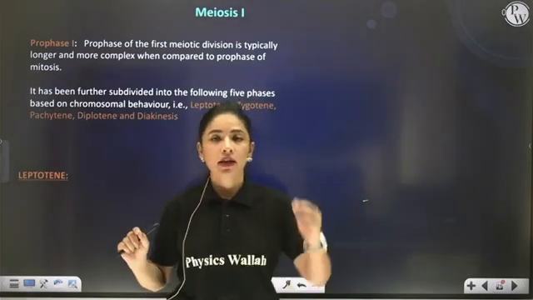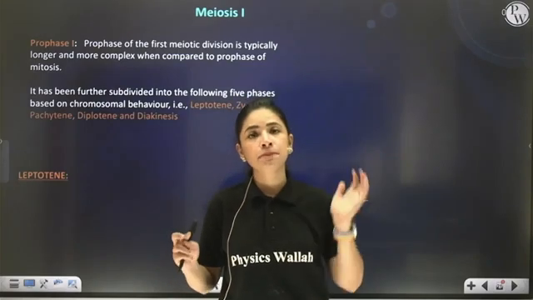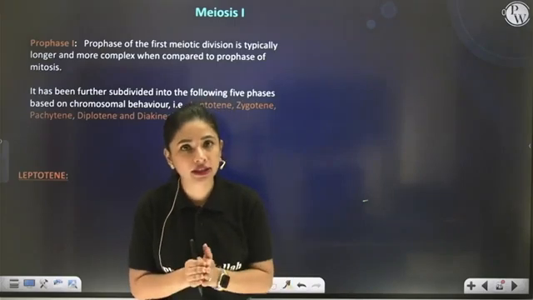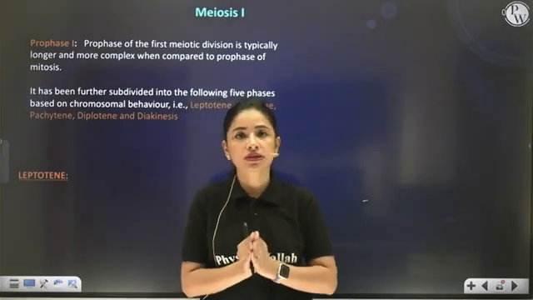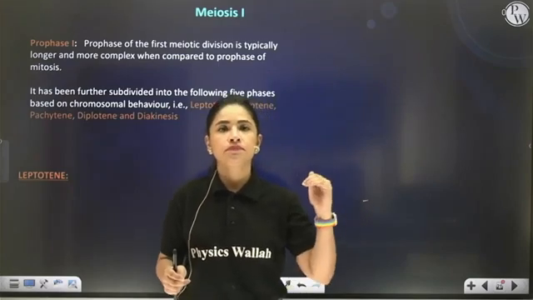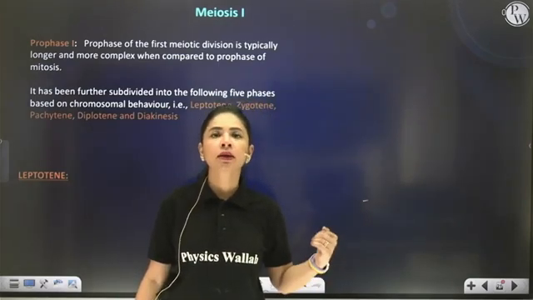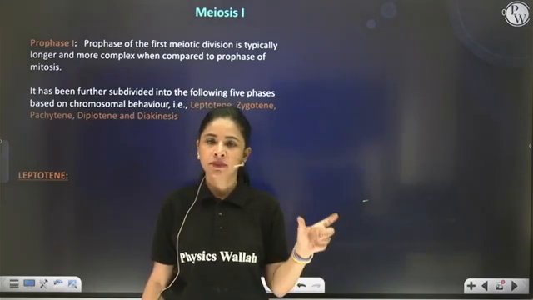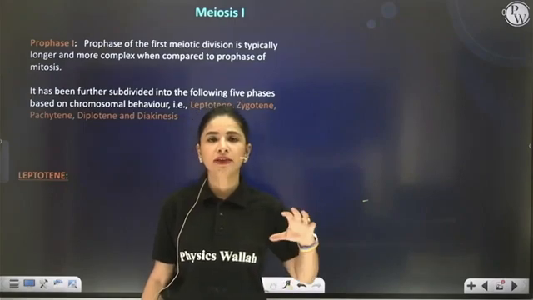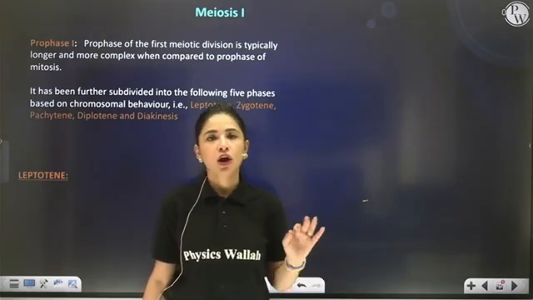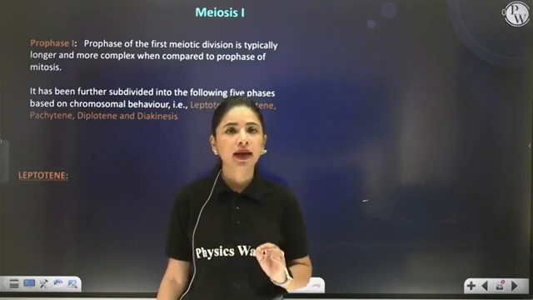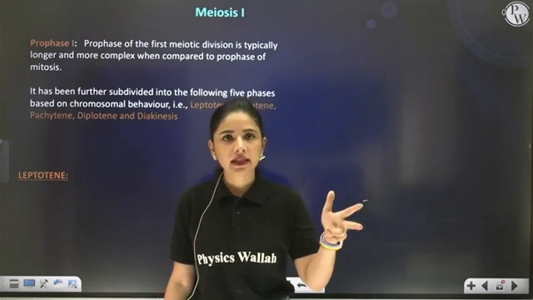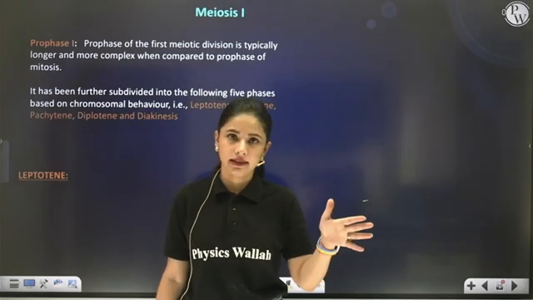What I have said, my dear students, now we are starting with meiosis I, which is actually reductional division, completed in 4 substages: Prophase I, Metaphase I, Anaphase I and Telophase I. So let's first start discussing Prophase I. This Prophase I is the most complex, longest and elaborate phase of meiosis I, which is subdivided into 5 stages: leptotene, zygotene, pachytene, diplotene and diakinesis.